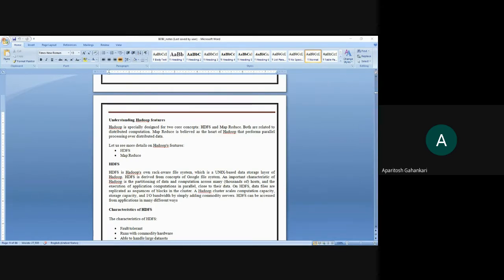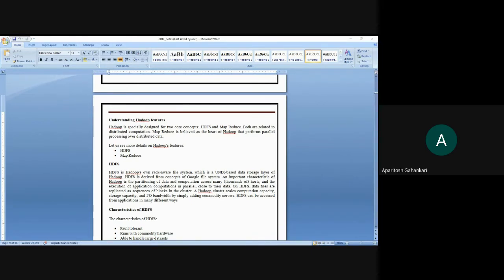That is the beauty of the Hadoop system, that you are using distributed computing. That means you are not relying on a single machine which has the complete data and then only that machine processes the data. No, that is not the case.